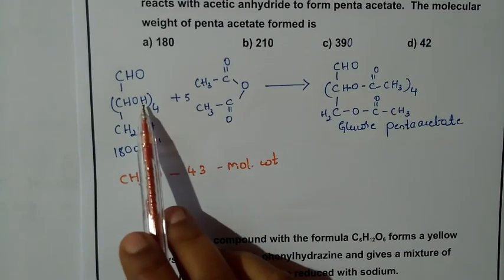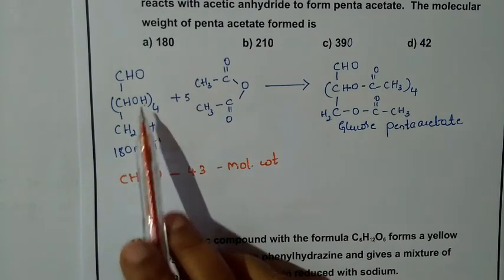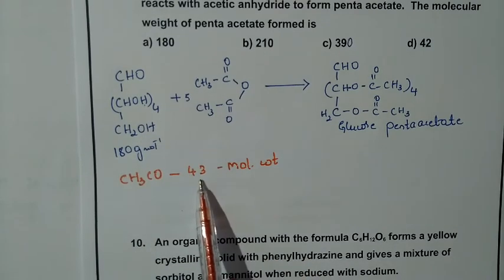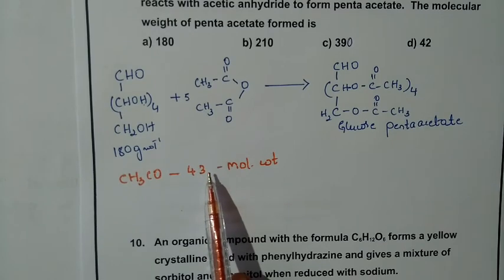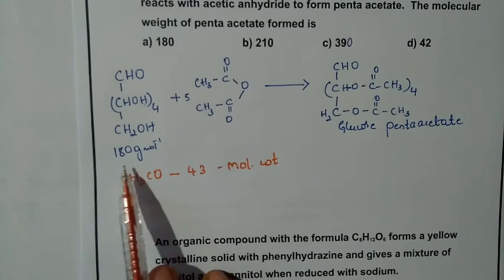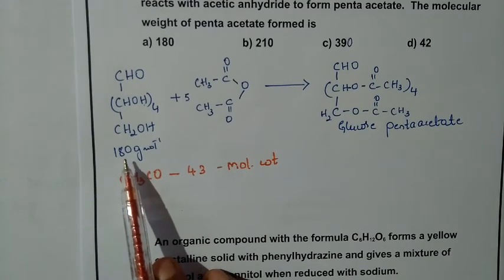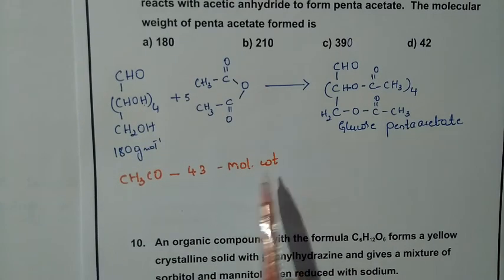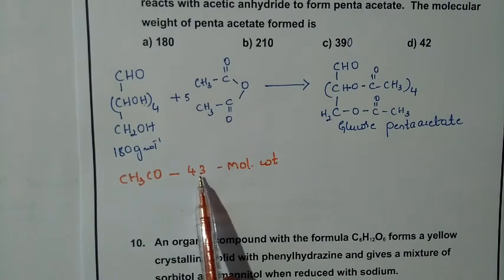From our glucose we are going to remove 4 hydrogens from here and 1 hydrogen, total 5 hydrogens. So 5 groups are included here, so remove from each group. From 180 you can make that one as 175 plus 5 into 43. That is also fine, or else you can make this one as 180 plus 5 into 45. That is also fine. I hope it is clear.